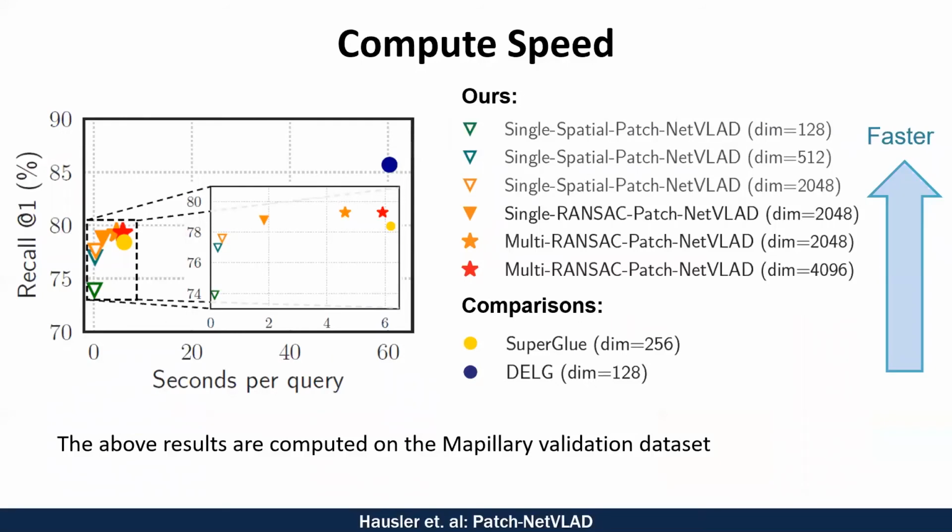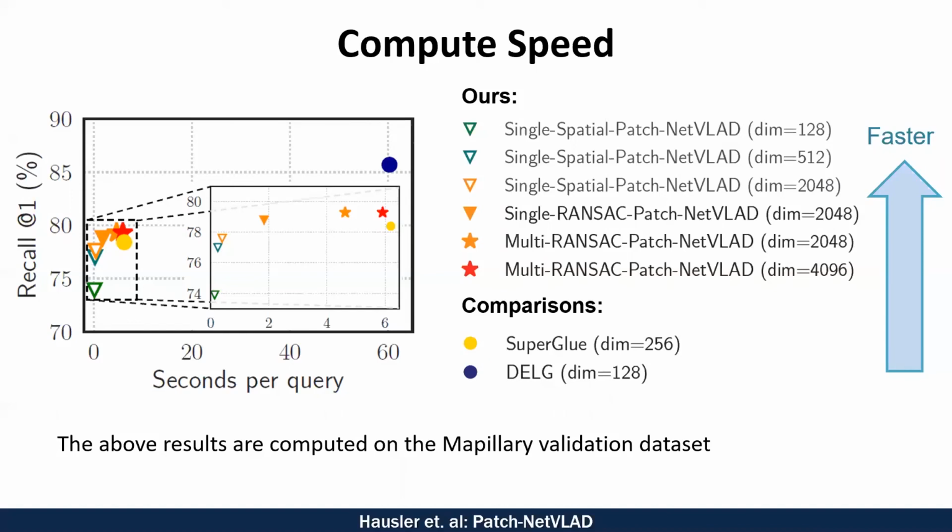Now I'll show our compute speed comparisons. All configurations of Patch-NetVLAD operate faster than SuperGlue or DELG. Our highest performing method, denoted by the red star, is much faster than DELG and slightly faster than SuperGlue. We also contribute much faster configurations of Patch-NetVLAD, with smaller local descriptors that are significantly faster with our spatial verification algorithm.